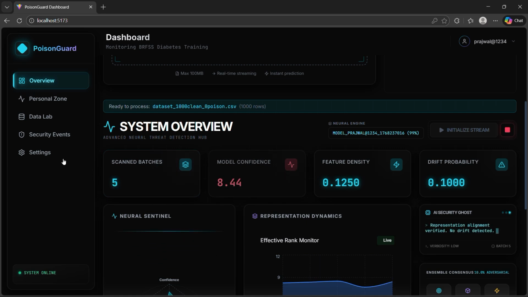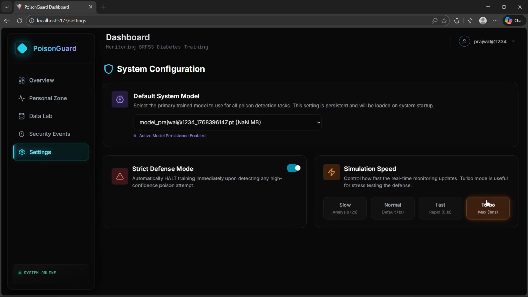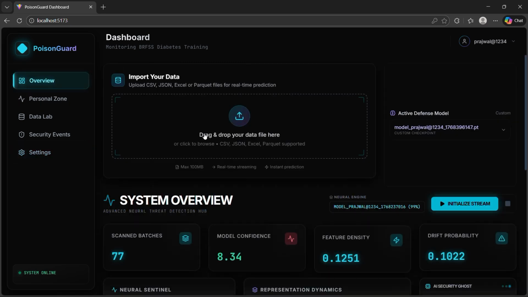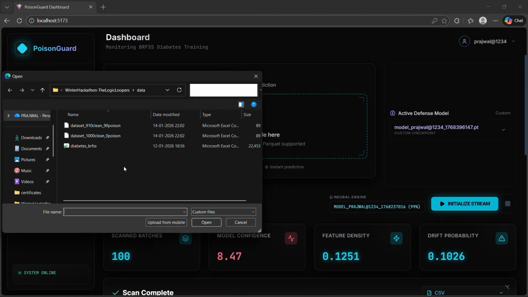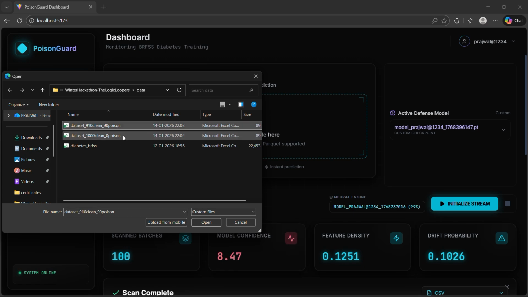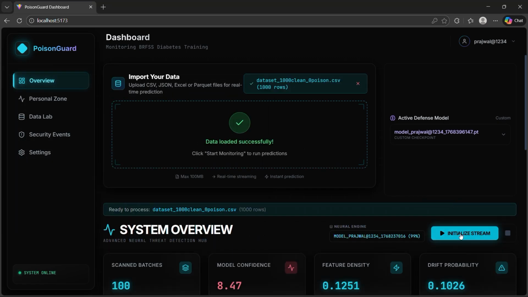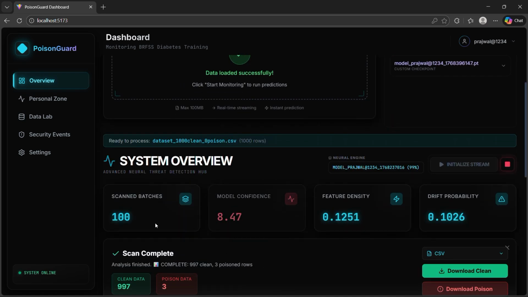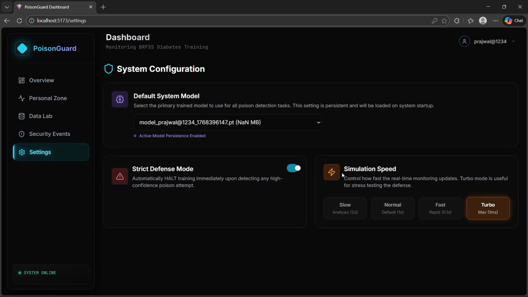Okay, now if I go here and change to turbo, and come back and drop this file here and initialize the stream, now we can see how fast it's getting trained. Within 2 seconds it got scanned. So this is what the simulation speed is. You can build a business model around it and put limits on it. If you want turbo mode, then you have to pay this much. Fast mode, normal mode, slow mode, all of these are available in our system.